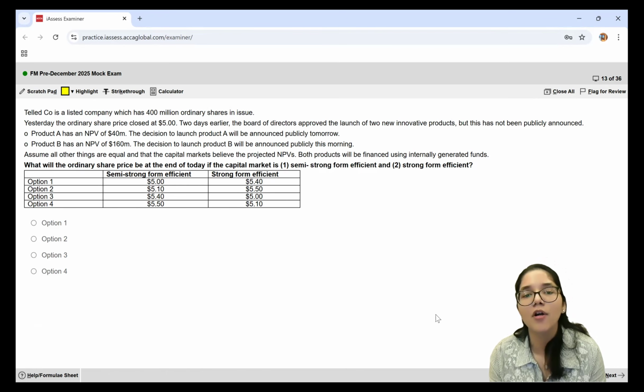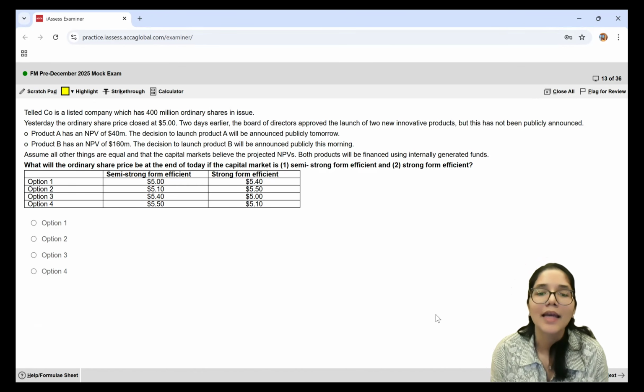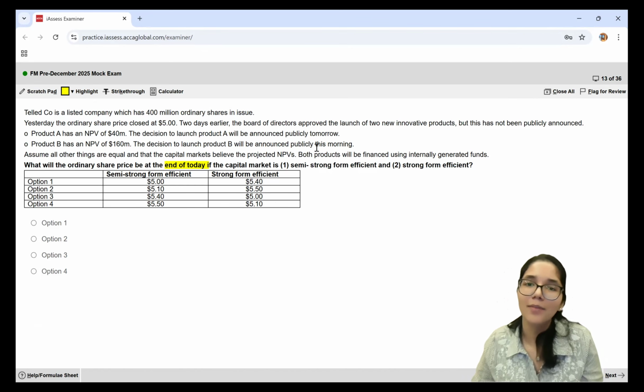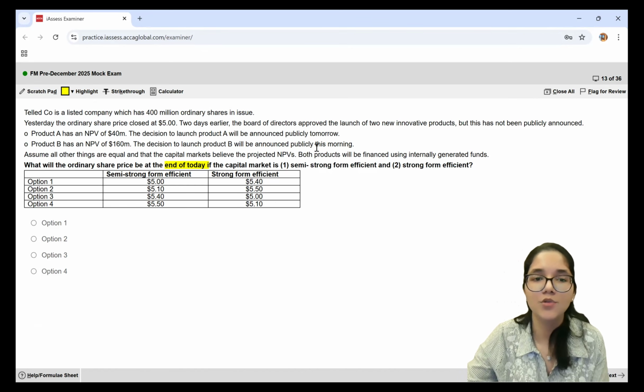In a semi-strong efficient market, any news that is publicly available gets absorbed into the price prevailing on the stock market. We are supposed to say what price it will be at the end of today. Product A, you will tell them tomorrow. Product B, you have told in the morning. So till the end of today, the shareholders will be reacting to this news.